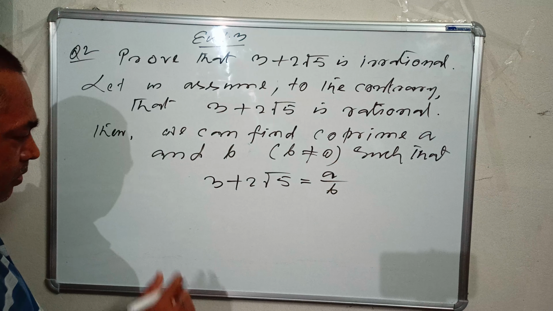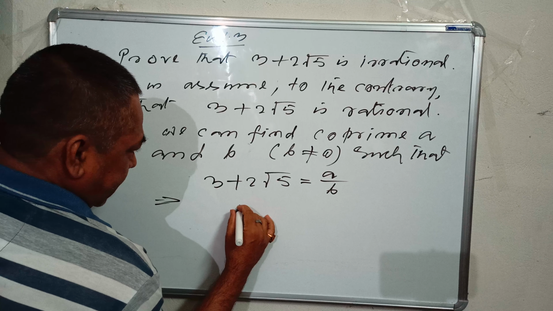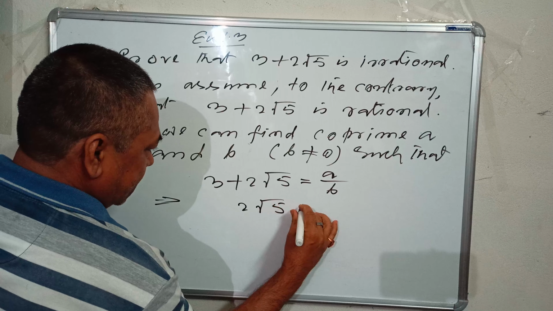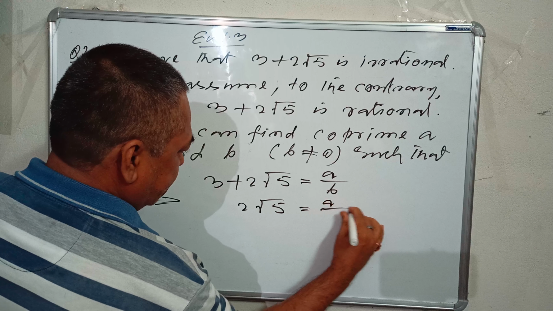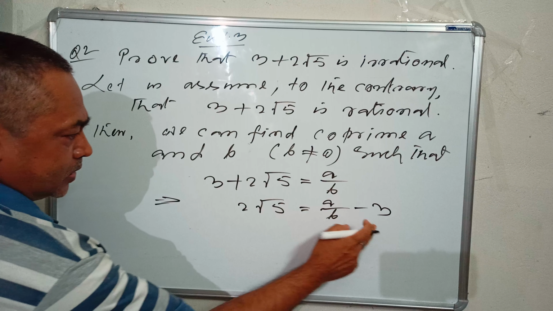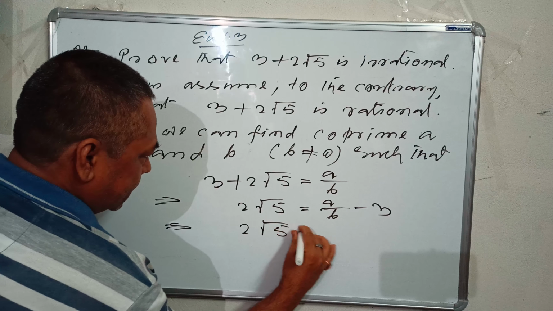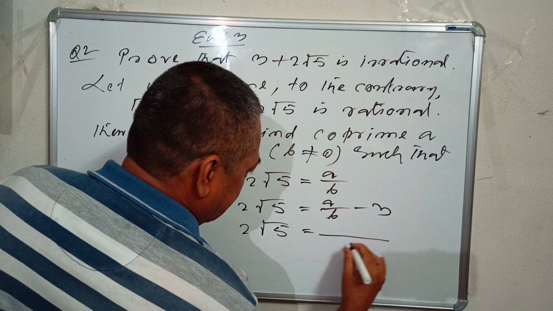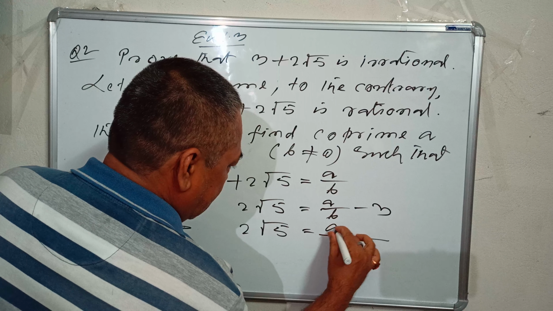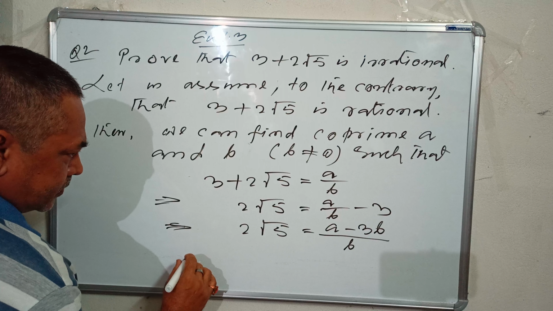Okay. Now let us go ahead. Keeping 2 square root 5 here, A by B minus 3. Okay, minus 3 shifted there. Then 2 square root 5 equal to, take B LCM, A minus 3B. Okay.